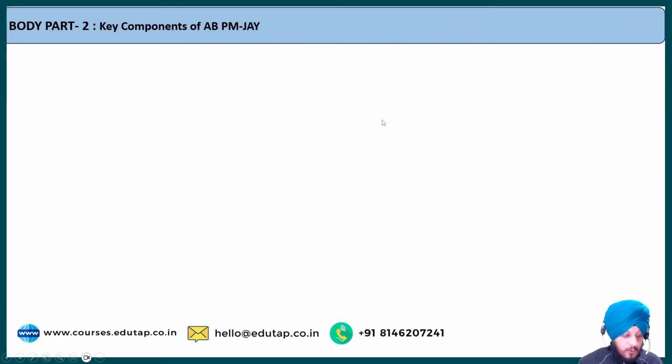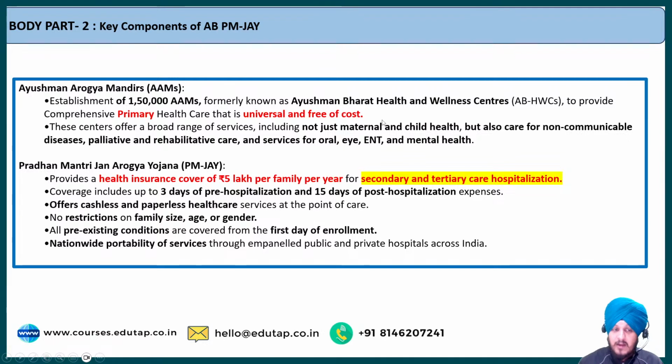Now let us talk about the key components with respect to this Pradhan Mantri Jan Arogya Yojana. These key components can be divided into two parts. The first one is Ayushman Arogya Mandirs, and the second is Pradhan Mantri Jan Arogya Yojana. Fine. As a part of this Ayushman Bharat mission, the first is Ayushman Arogya Mandirs. Now what are these Ayushman Arogya Mandirs?